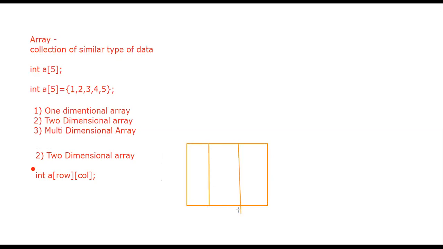I will write one example here: integer a of 3 of 3. The representation of this array is in this manner. This particular array has 3 different rows and 3 different columns.